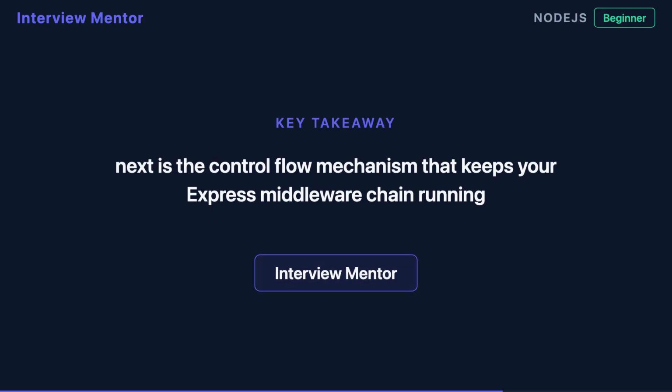Remember, next is the control flow function that keeps your middleware chain running. Call it to continue or pass an error to trigger error handling. Master this, and you master Express.